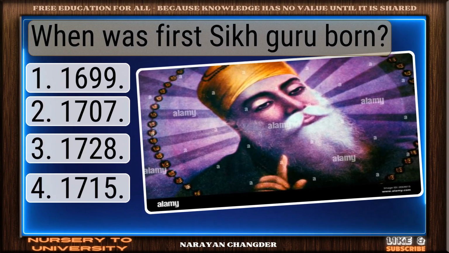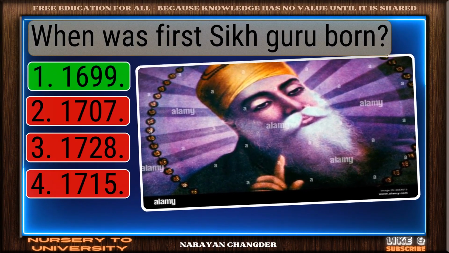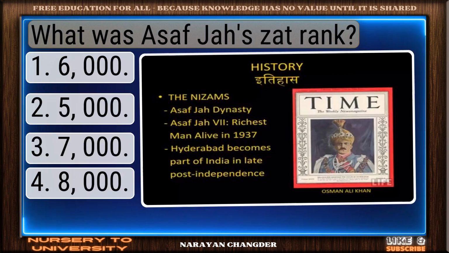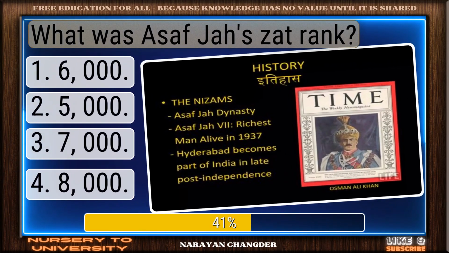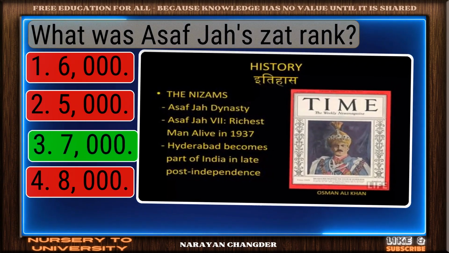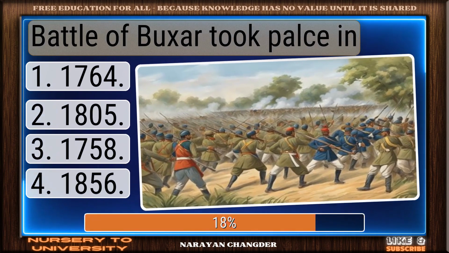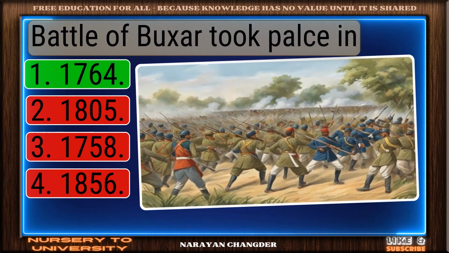When was first Sikh Guru born? Great thinking. 1699 is the right choice. What was Asaf Jah's Zat rank? Well reasoned. 7,000 is the correct choice. Battle of Buxar took place in. Bravo. 1764 is the answer.